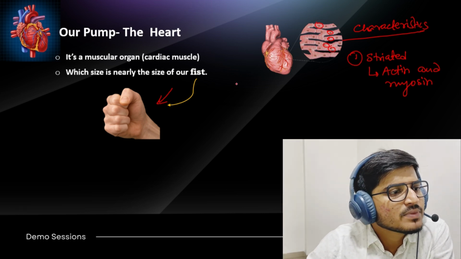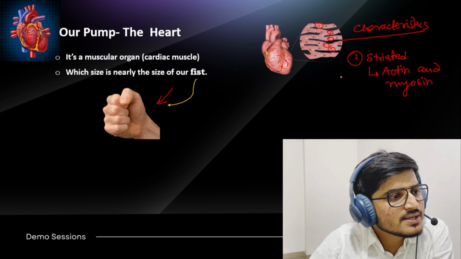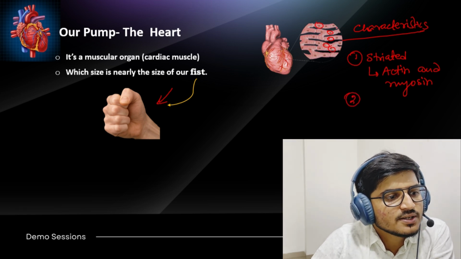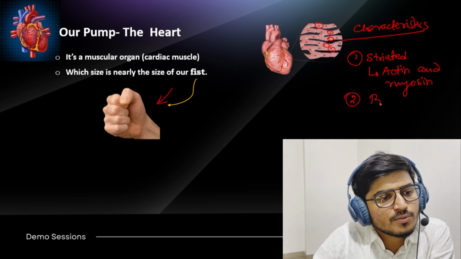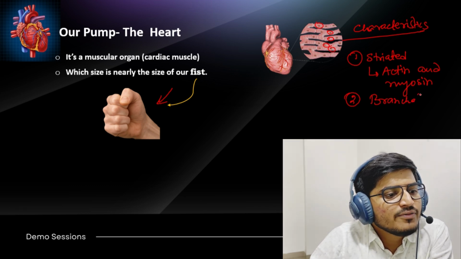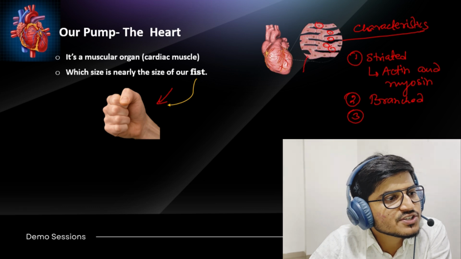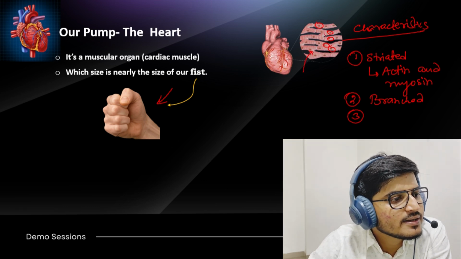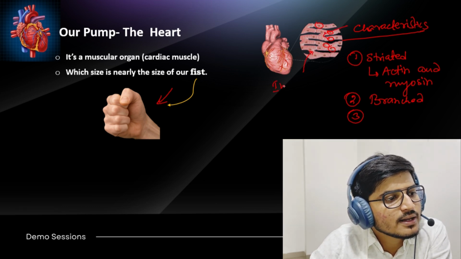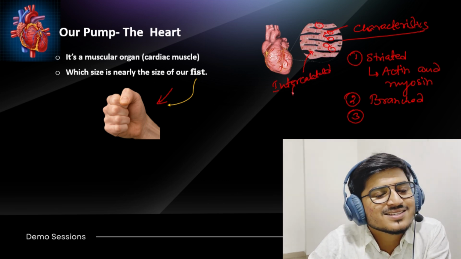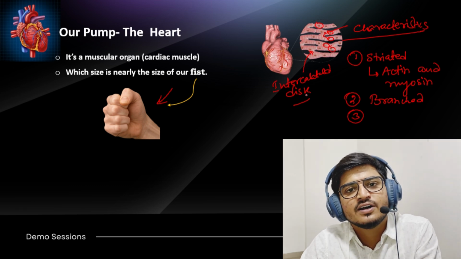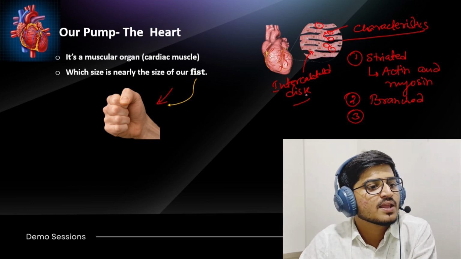Secondly, you can see that cardiac muscles are branched. Yes, they are branched. So this is the second most important point about it: branched. One more thing is that cardiac muscles also have intercalated discs like this. They are connected with each other through an intercalated disc. Actually, these discs are responsible for the faster transmission of nerve impulses or electrical impulses.